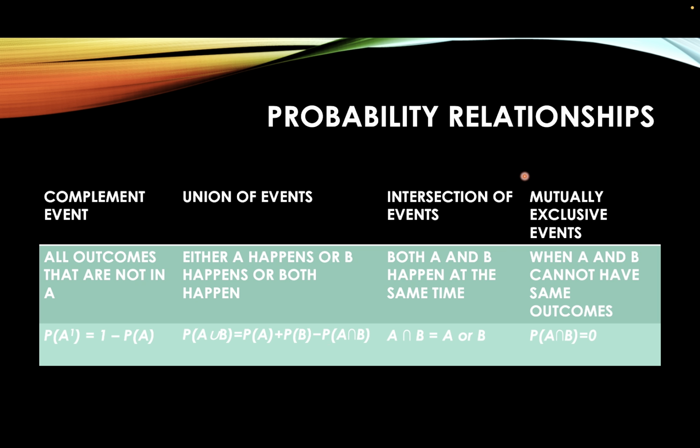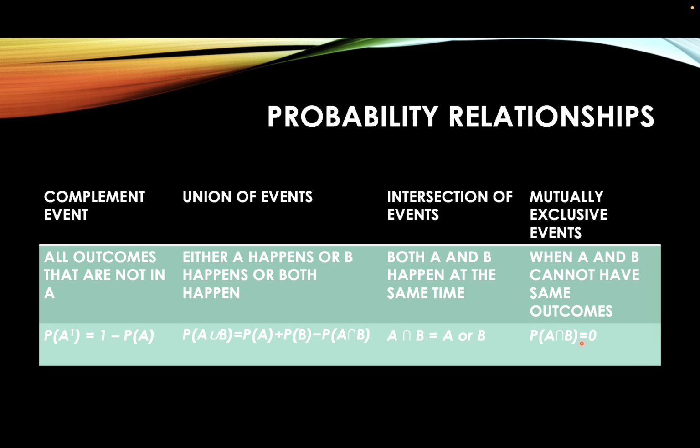Intersection of events. This means when both event A and event B happen at the same time. The formula for it can be read below. This is A intersection B equals A or B. Last but not the least is mutually exclusive events. This means when A and B cannot have same outcomes. P of A intersection B equals 0.